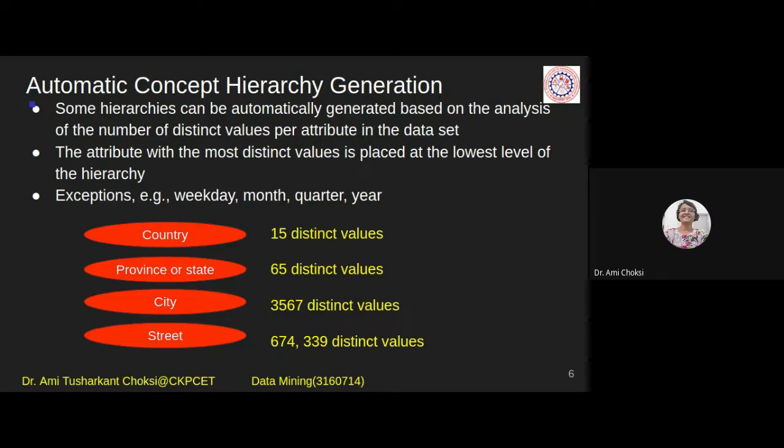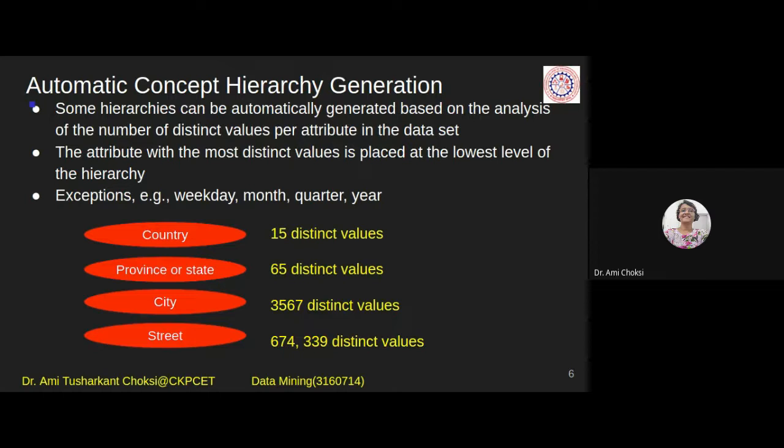So 3, right? After month, that is 3 multiplied by 12. So 36. So it is more than that. 36 multiplied by weekdays, that is 7, right? So in that we can say that will be values, that is this concept hierarchy generation automatic also?